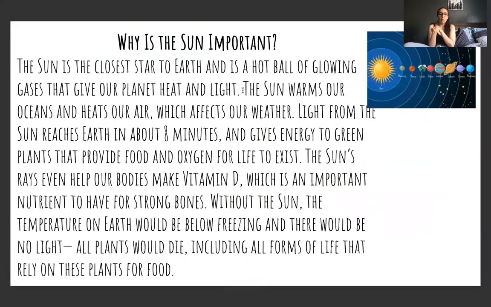Why is the sun important? The sun is the closest star to Earth and is a hot ball of glowing gases that gives our planet heat and light. The sun warms our oceans and heats our air, which affects our weather. Light from the sun reaches Earth in about 8 minutes and gives energy to green plants that provide food and oxygen for life to exist.